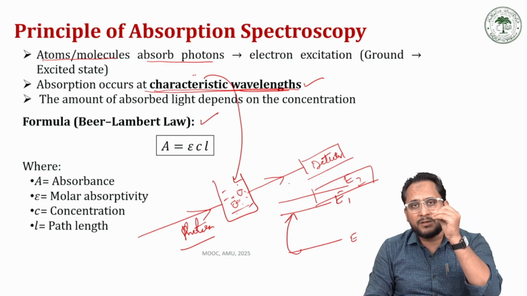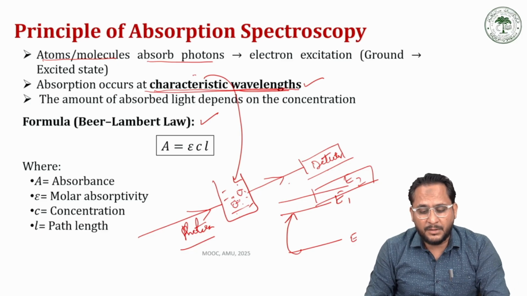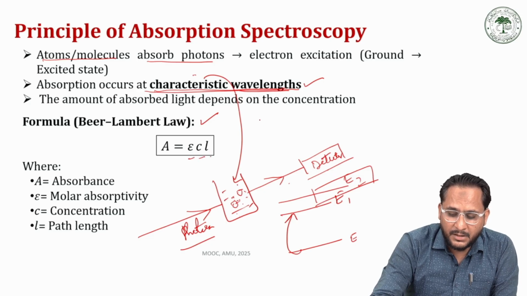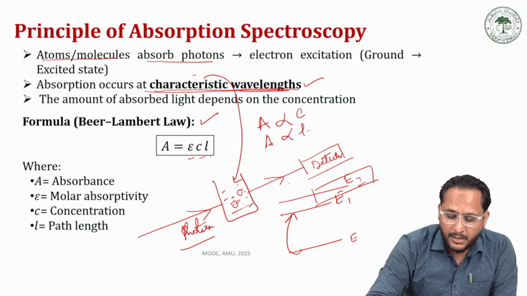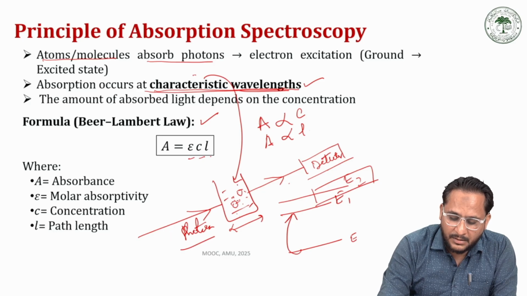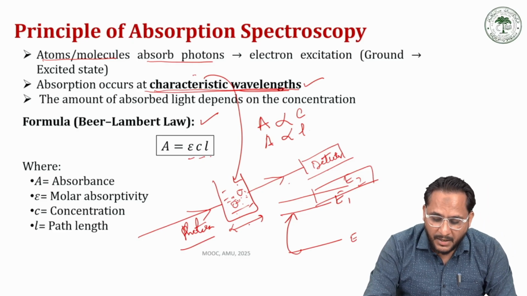This Beer-Lambert's law states that the absorption of light, or the amount of light which is absorbed, is equal to epsilon C and L. Basically, the amount of light absorbed is proportional to C, the concentration of the sample. It is also proportional to L, which is called the path length. For example, if this is our container, the breadth of this container is the path length through which this light will pass. Because only in this region will the light interact with the sample, this path length has an important role.